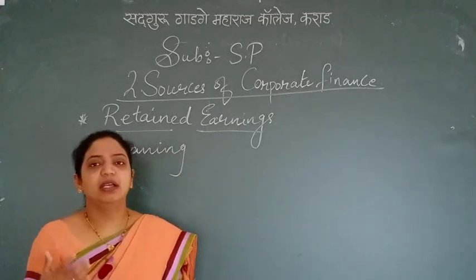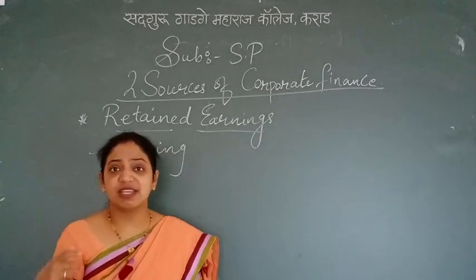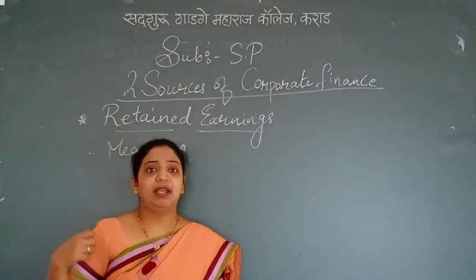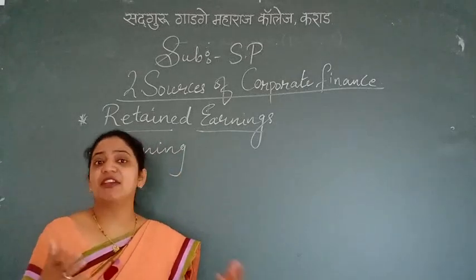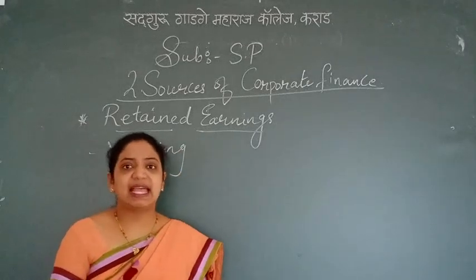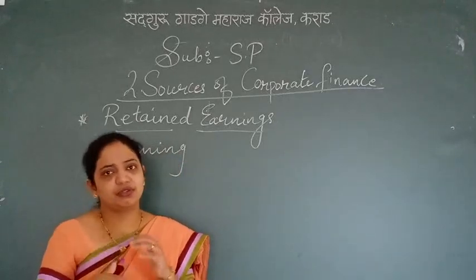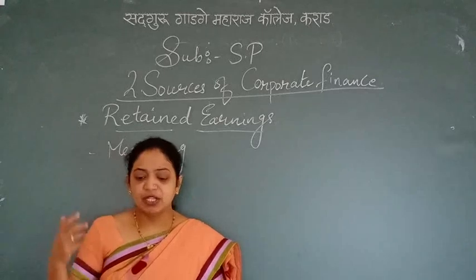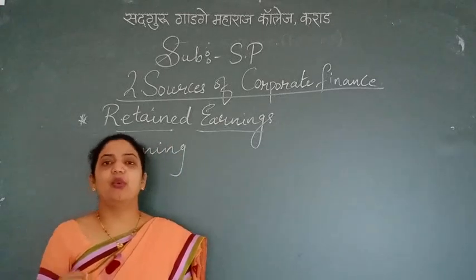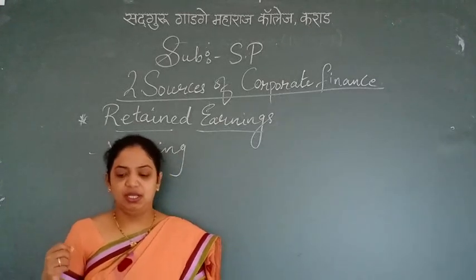Like your mother at home does different types of savings. When she saves, at that time if any problem comes, that saving is used. Just like that, retained earning is used as a reserve profit which the company is going to use afterwards. Business organizations are always subject to variation in earning.